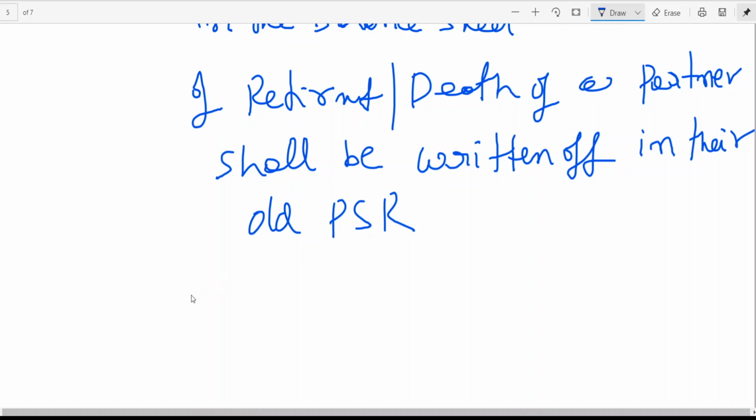Then the entry will be, you write, here we write entry, all partners capital account.